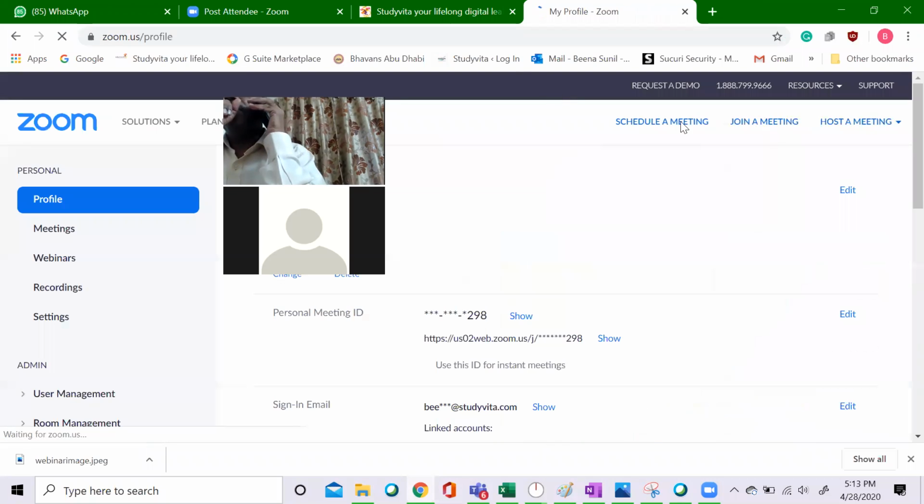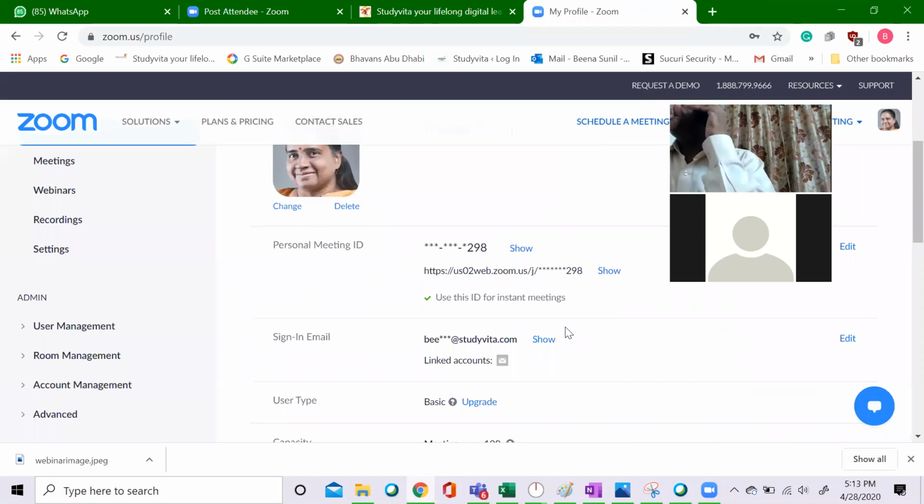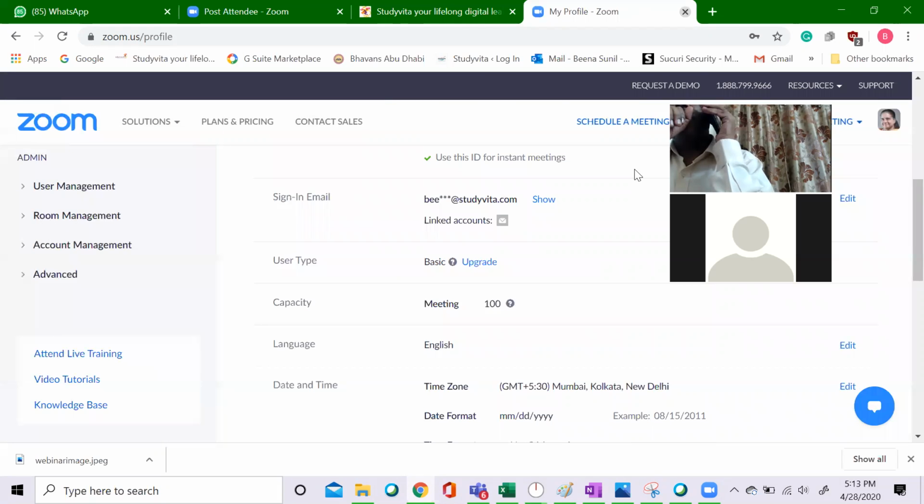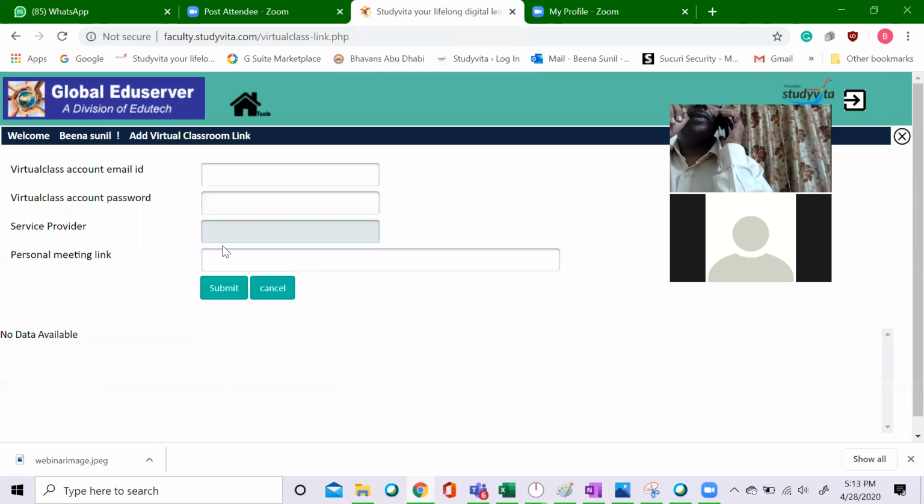So I'm just taking the link from my Zoom, right now I'm taking it from Zoom only. So I have copied my link, and now this is to be pasted over here.